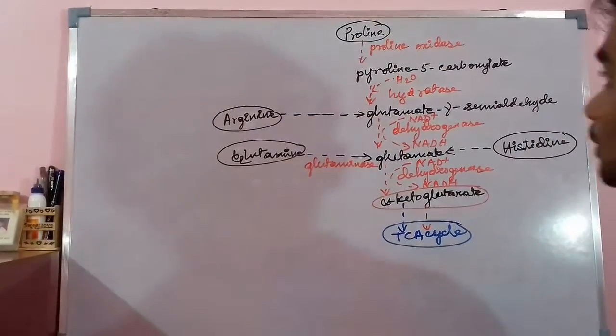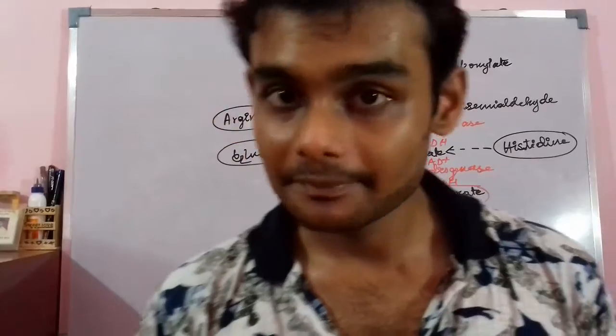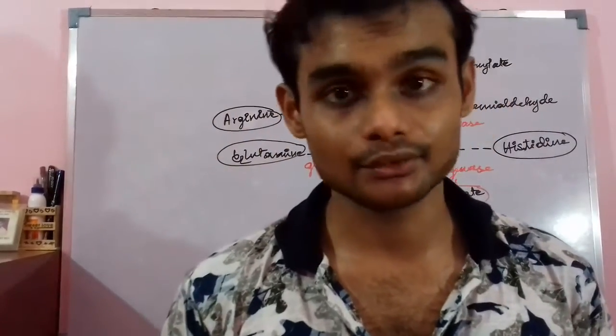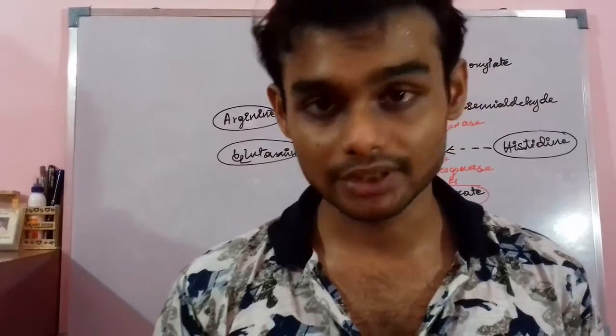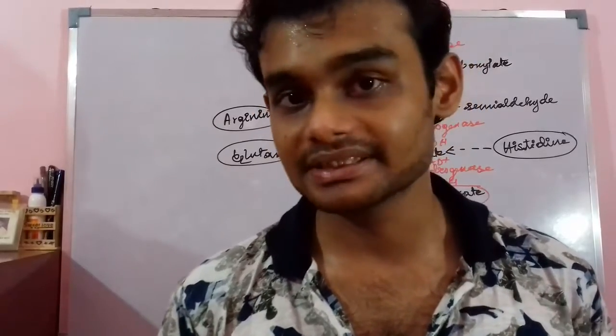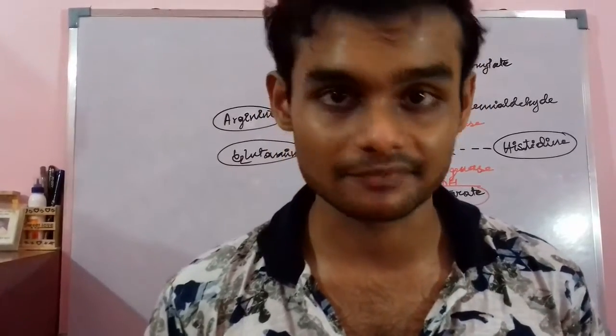So this is all about how four different amino acids are ultimately giving rise to alpha ketoglutarate, which is an essential carbohydrate intermediary compound that continues itself in the TCA cycle within the matrix of mitochondria.